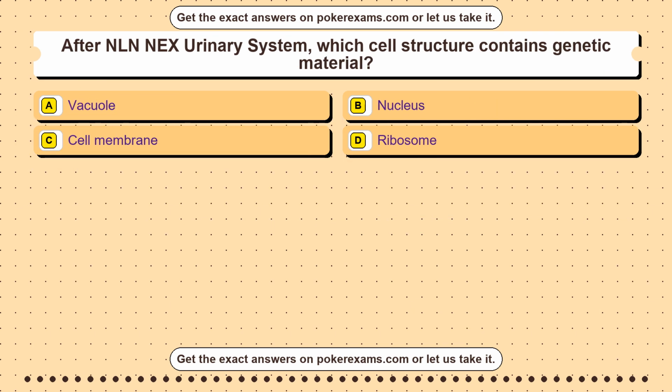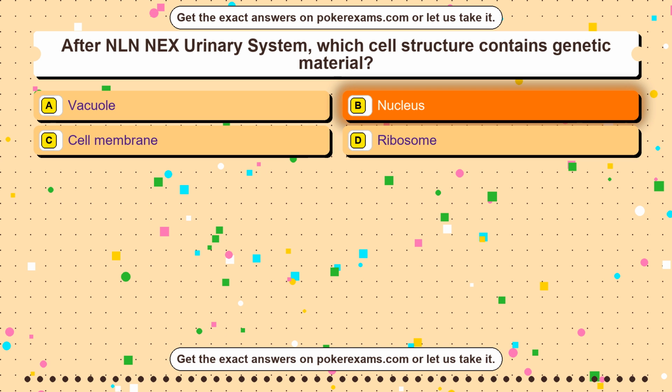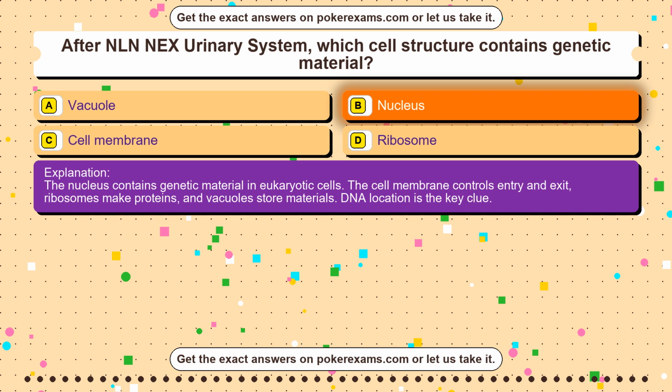Question 16. After NLN NEX urinary system, which cell structure contains genetic material? Option A vacuole. Option B nucleus. Option C cell membrane. Option D ribosome. The correct answer is option B, nucleus. The nucleus contains genetic material in eukaryotic cells. The cell membrane controls entry and exit, ribosomes make proteins, and vacuoles store materials. DNA location is the key clue.